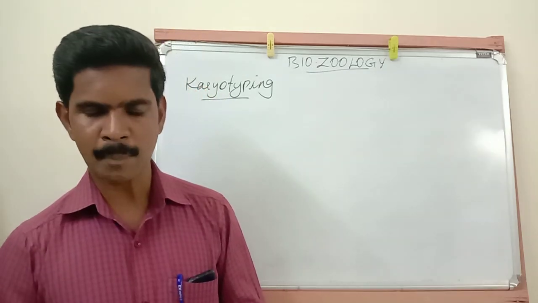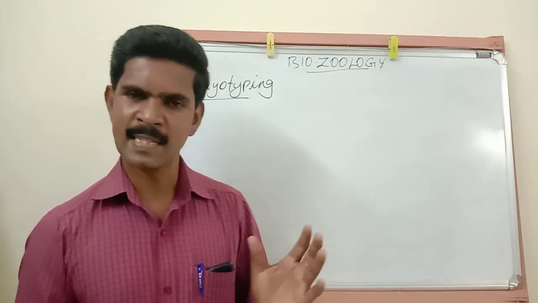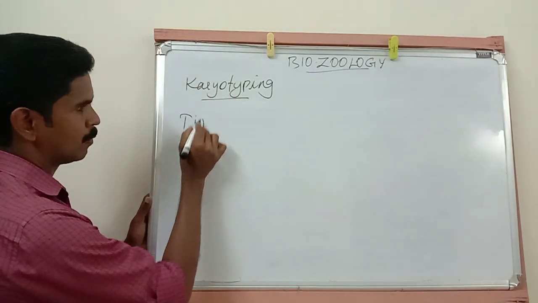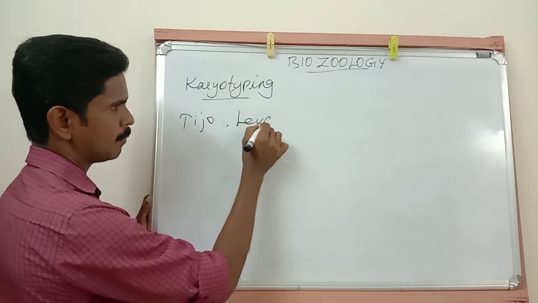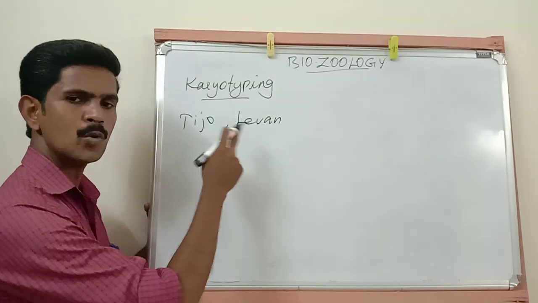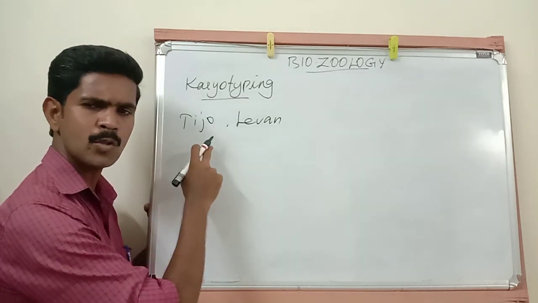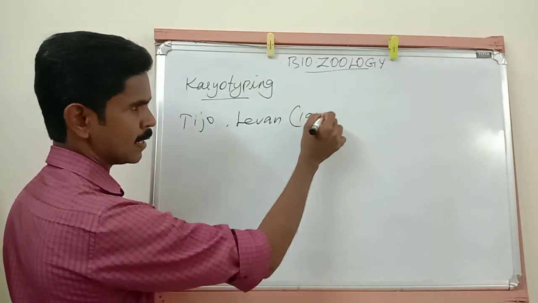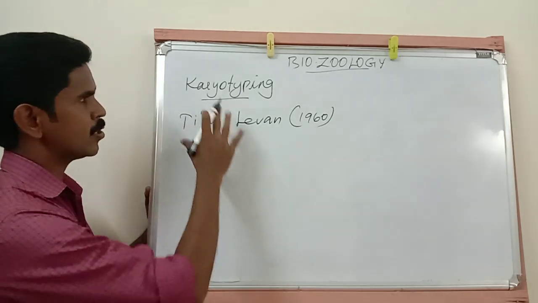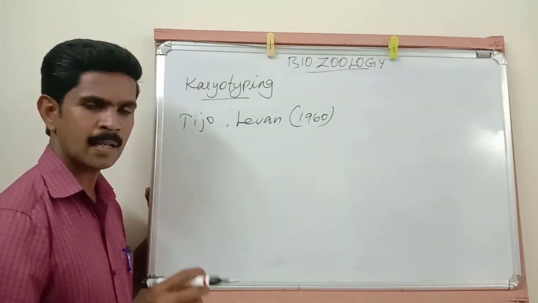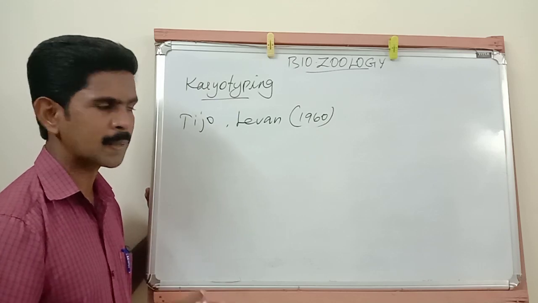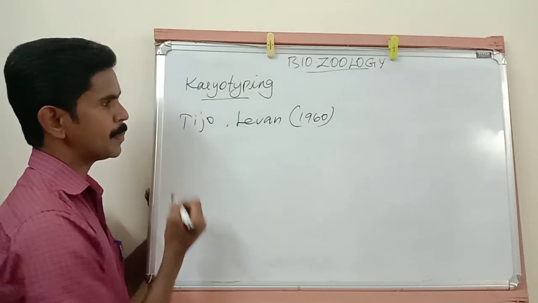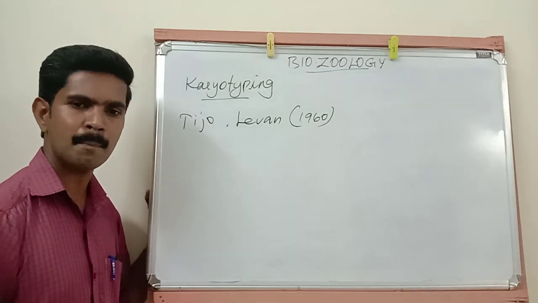This karyotyping technique was first discovered by two scientists. One scientist's name is Tijo and the second scientist's name is Levin. These two people together discovered this karyotyping technique in the year 1960. Karyotyping, as I already told you, is a technique with the help of which the complete set of chromosomes can be separated from the cell. Then, to do this karyotyping technique, first they culture some blood cells.